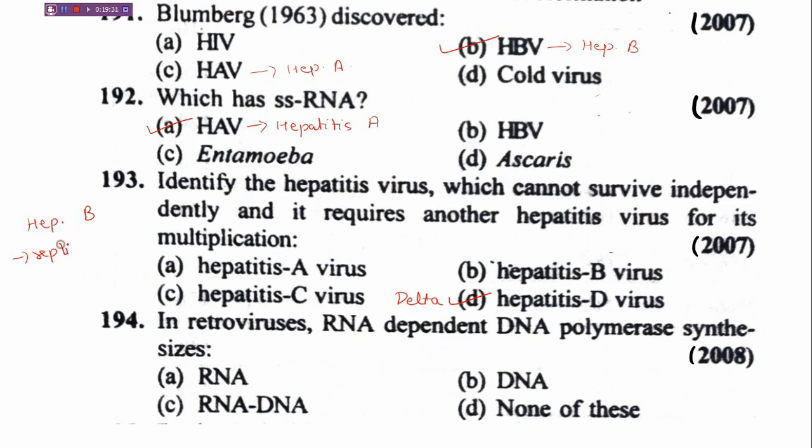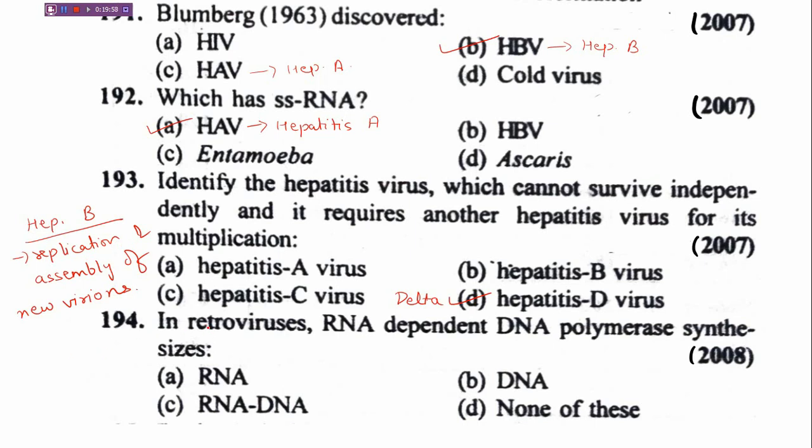For replication and assembly of new virions. So the correct answer is that hepatitis D requires another hepatitis virus, that is hepatitis B. Okay. Next question.